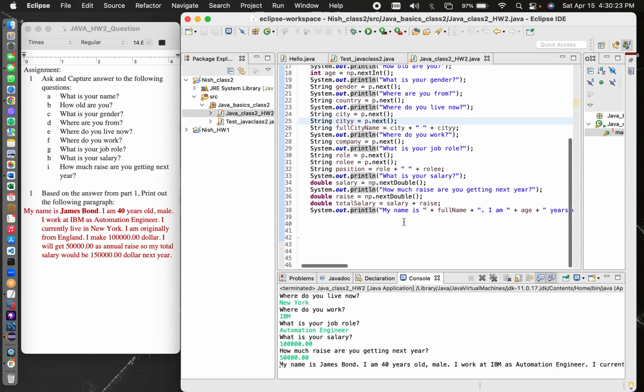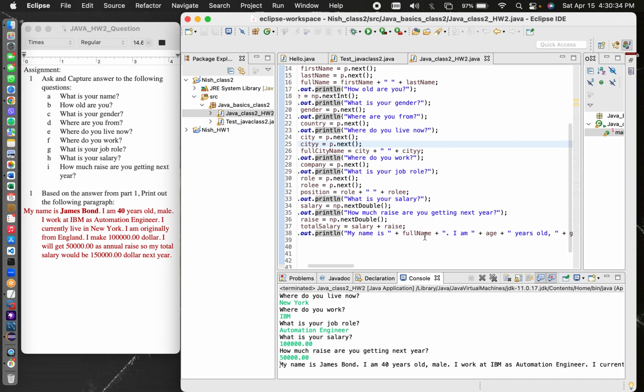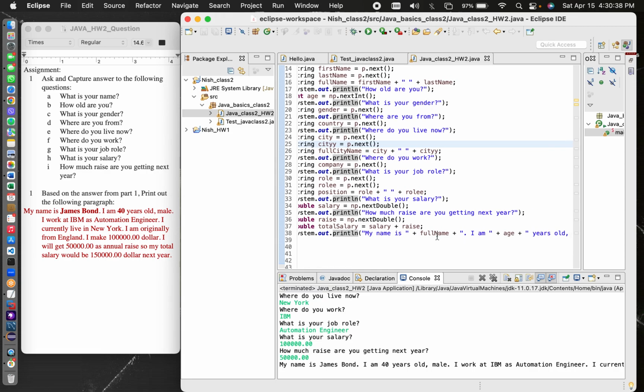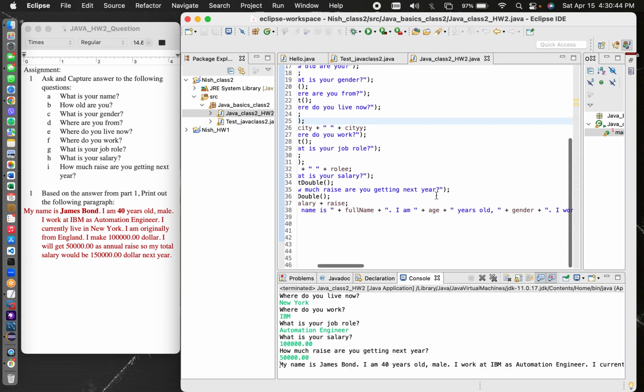In the beginning I thought that since the questions and the order of the answers here are not in the correct order, it would be a problem. But I realized towards the end that as long as you put in the last string, the system out print string, the way you wanted it, it doesn't really matter how the questions are answered. So I figured that one out.